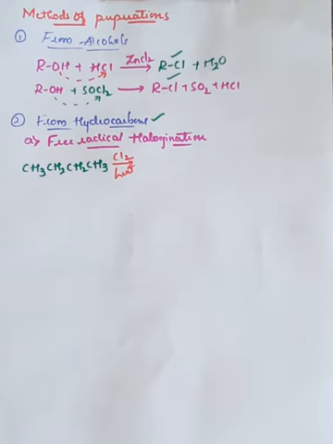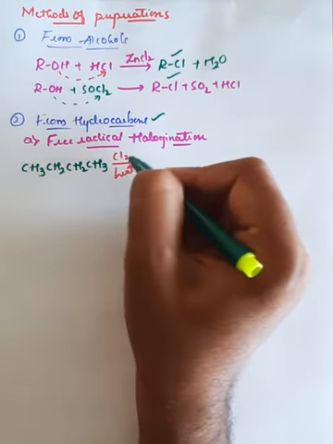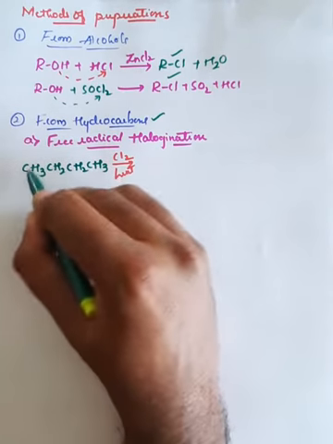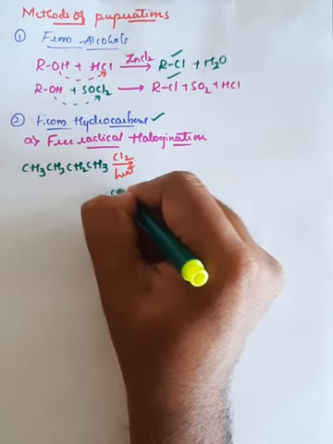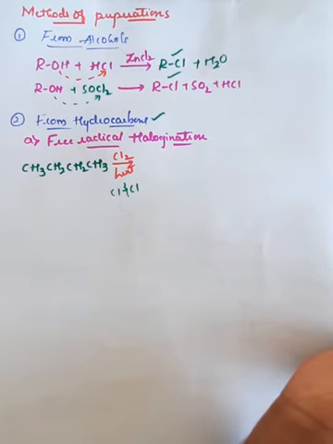The chlorine can remove the hydrogen from any of the carbon atoms and take the position of the hydrogen atom. Suppose this chlorine attacks the hydrocarbon. This chlorine is bonded with chlorine; it can break and convert into 2 chlorine atoms.